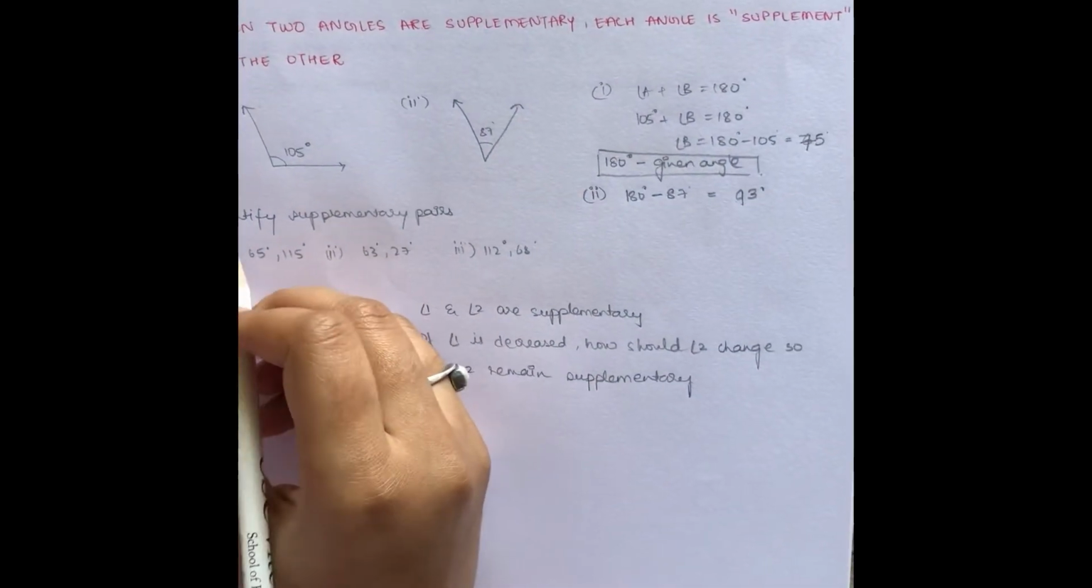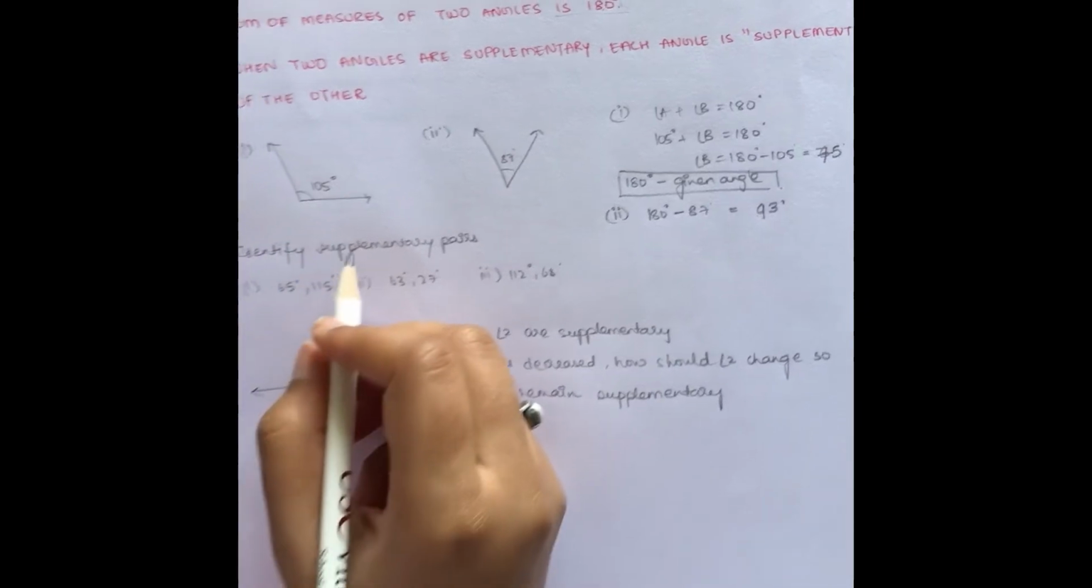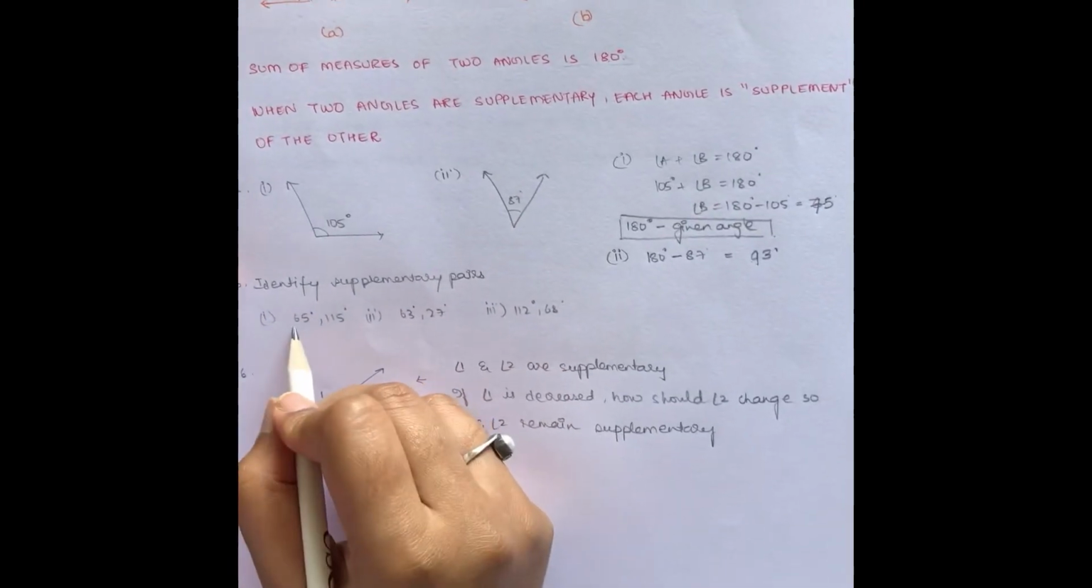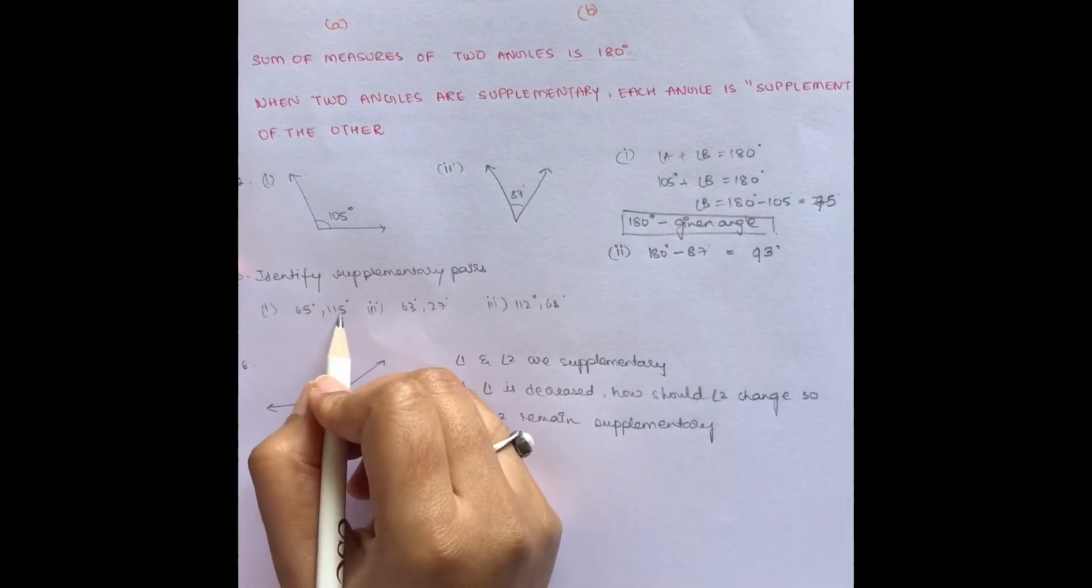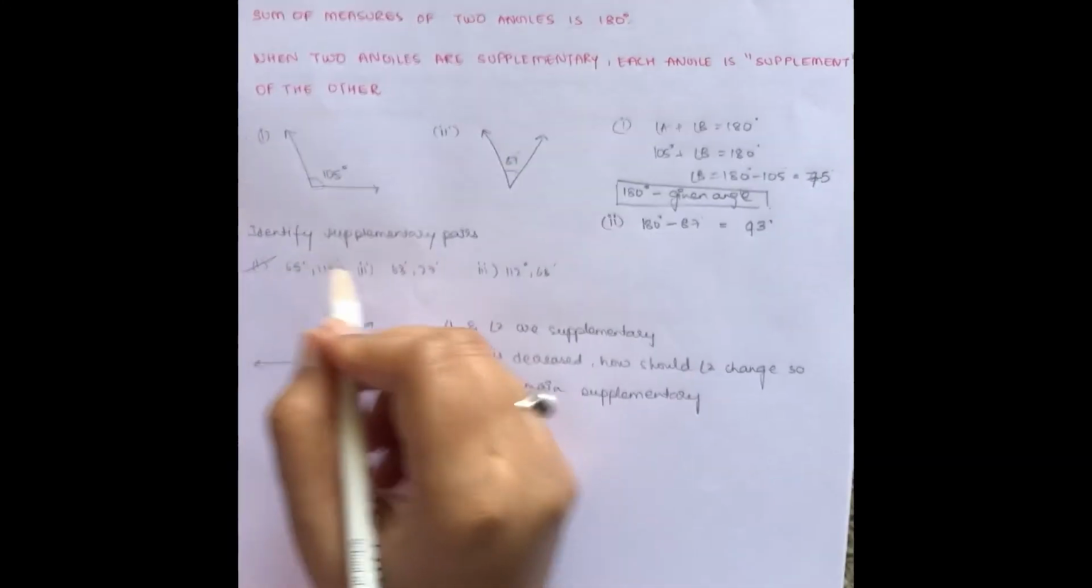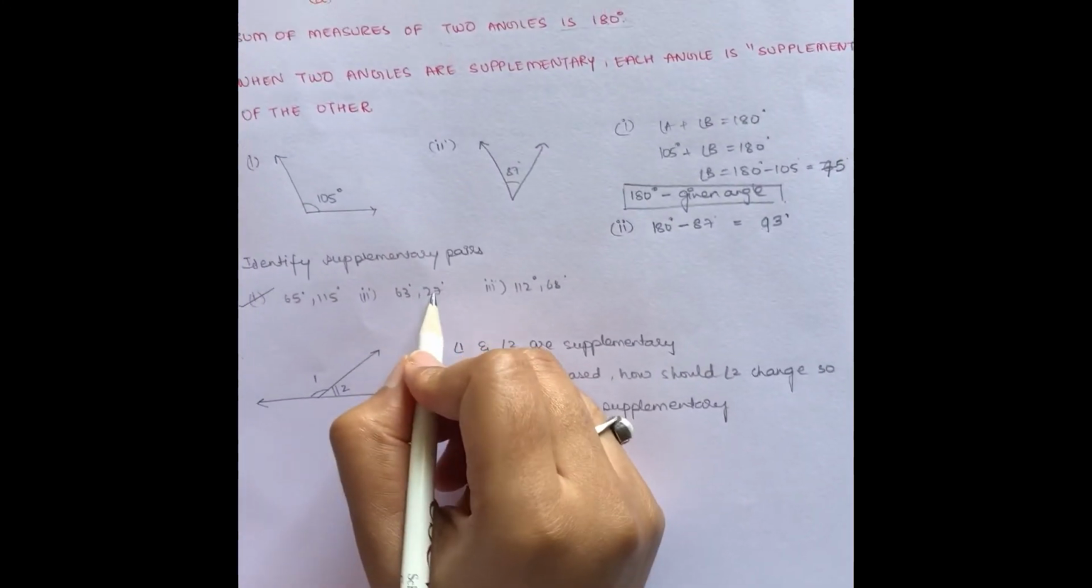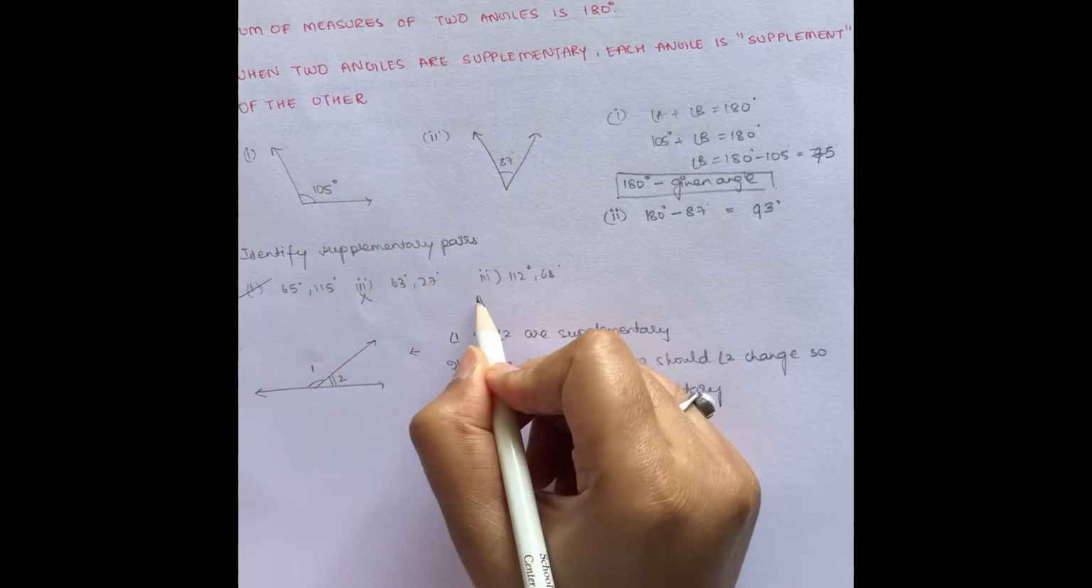Okay, let's move to the next question. We have to identify supplementary pairs. In case of 1, 65 plus 115 is equal to 180 degrees. In case of 2, these two angles make up to 90 degrees, so they are not supplementary pairs.